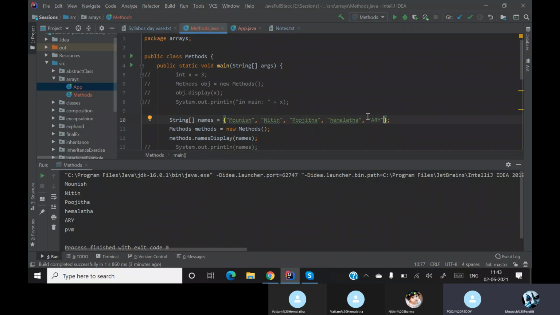Have you learned it before? No, sir. So understand that concept, as well as call by reference and call by value. I think even call by value and call by reference is new for you people, so understand those two concepts.